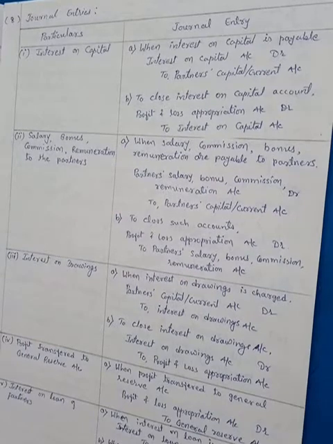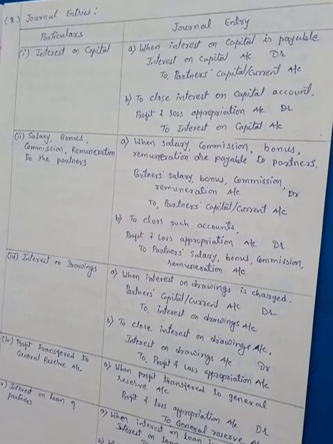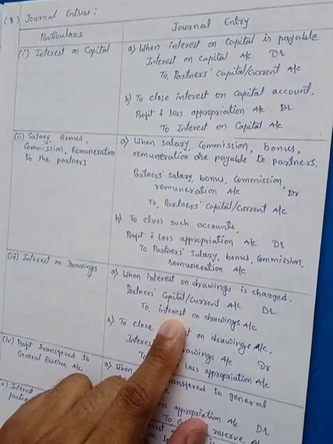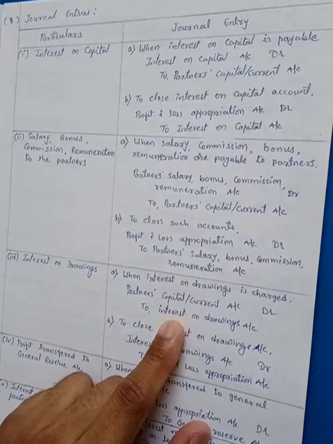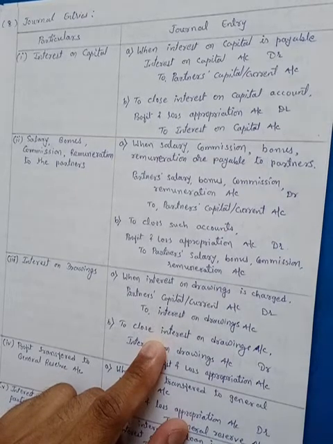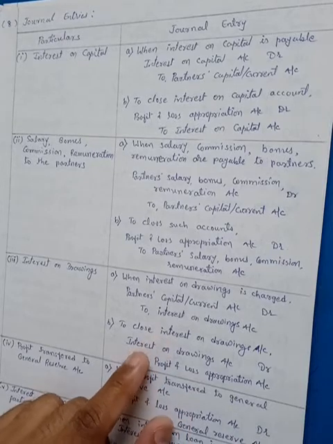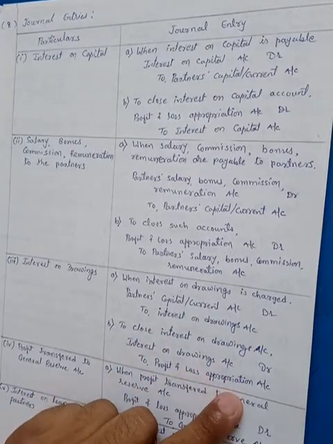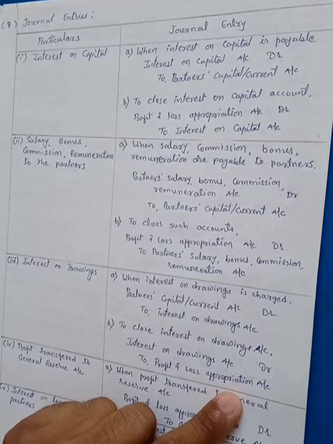So the journal entry for charging this interest on drawings is partners' capital or current account debit to interest on drawings account. Then closing this interest on drawings account: it is an income, and it is closed and transferred to the credit side of the appropriation account. So the journal entry will be interest on drawings account debit to profit and loss appropriation account.